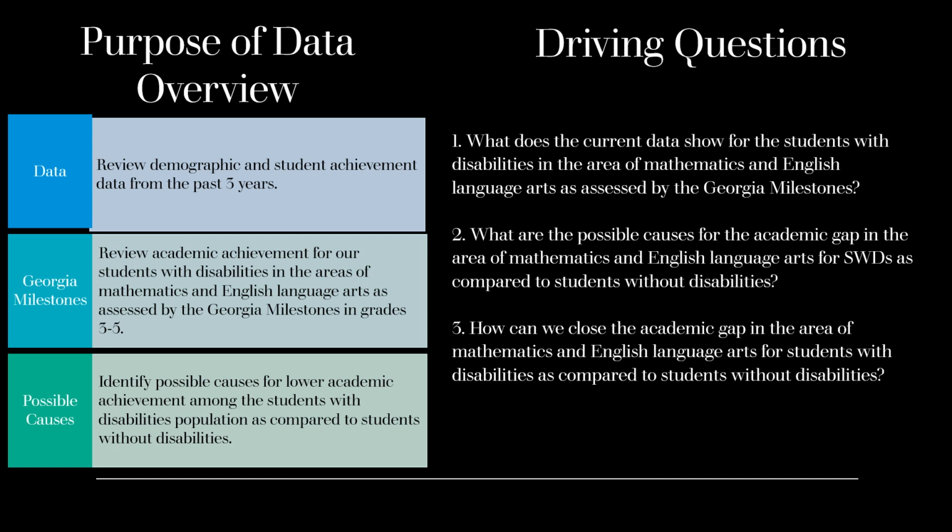Number 1, what does the current data show for the students with disabilities in the area of mathematics and English language arts as assessed by the Georgia Milestones? Question number 2, what are the possible causes for the academic gap in the area of mathematics and English language arts for students with disabilities as compared to students without disabilities? Number 3, how can we close the academic gap in the area of mathematics and English language arts for students with disabilities as compared to students without disabilities?